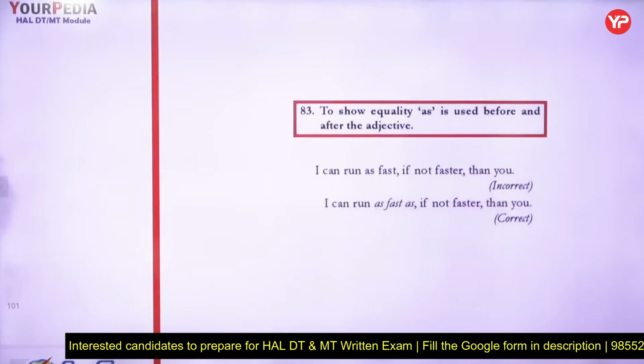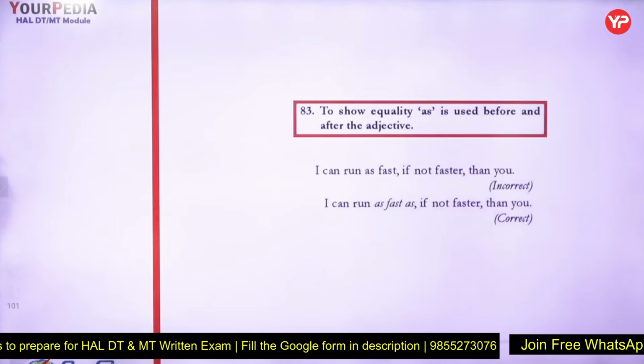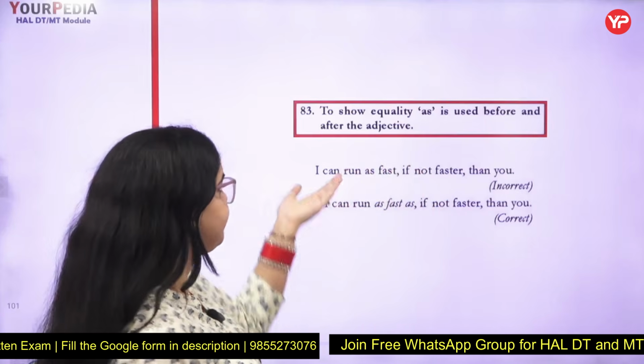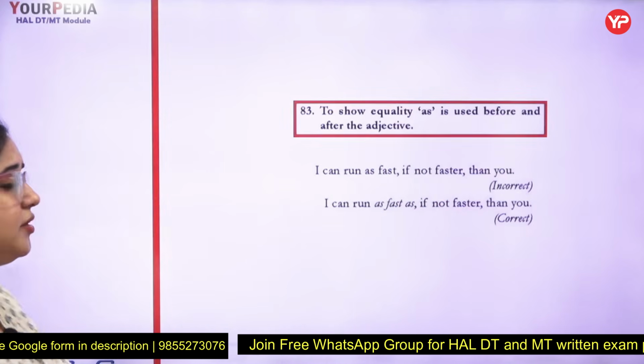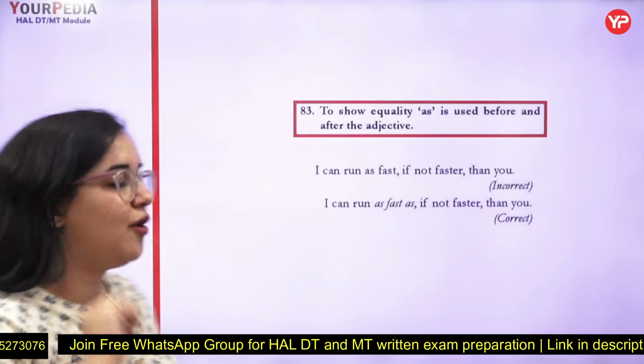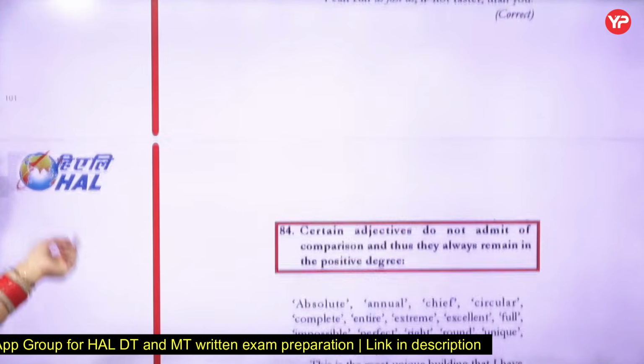Rule 83 is also an easier one: to show equality, "as" is used before and after the adjective. There are lots of sentences where one "as" is missing. I can run as fast if not faster than you. Correct: I can run as fast as, if not faster than, you. So here "as" should be used if you are comparing on both sides.